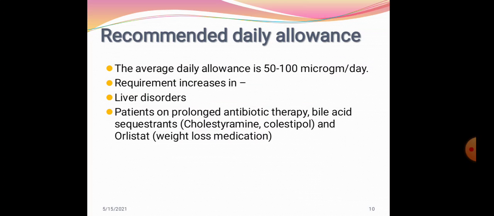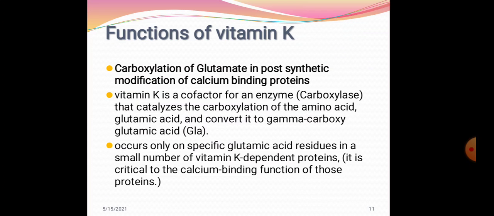Recommended daily allowance. The recommended daily allowance of vitamin K is 50 to 100 micrograms per day, and the requirement increases in liver disorders. We know that the liver is a site for storage of vitamin K, and the liver also plays an important role in some of the functions. I will describe it later. In liver disorders the requirement increases, and in patients on prolonged antibiotic therapy, bile acid sequestrants and orlistat, the requirement also increases. Remember, the recommended daily allowance is 50 to 100 micrograms per day.